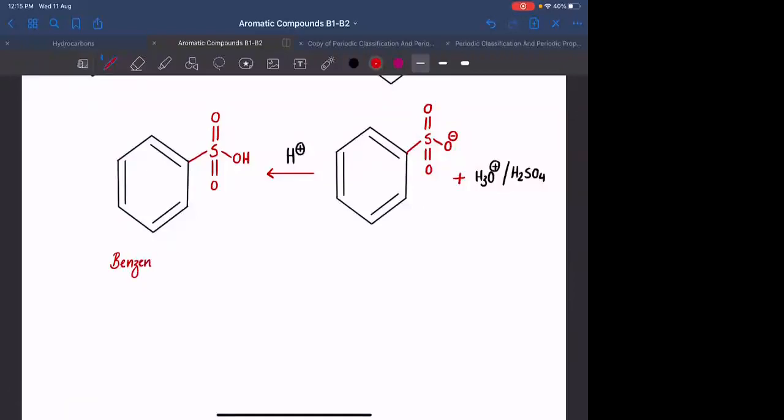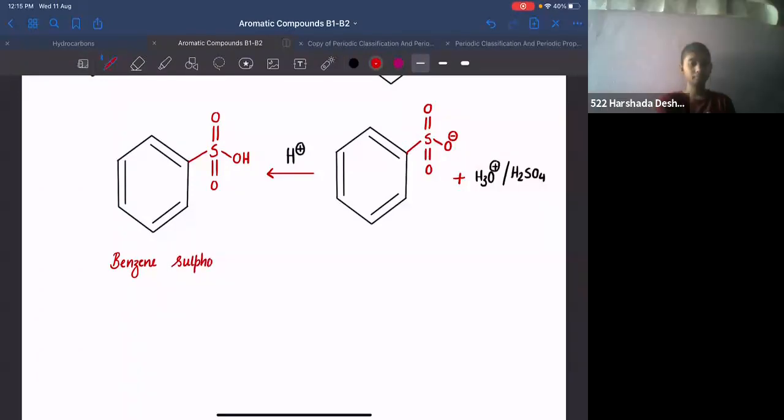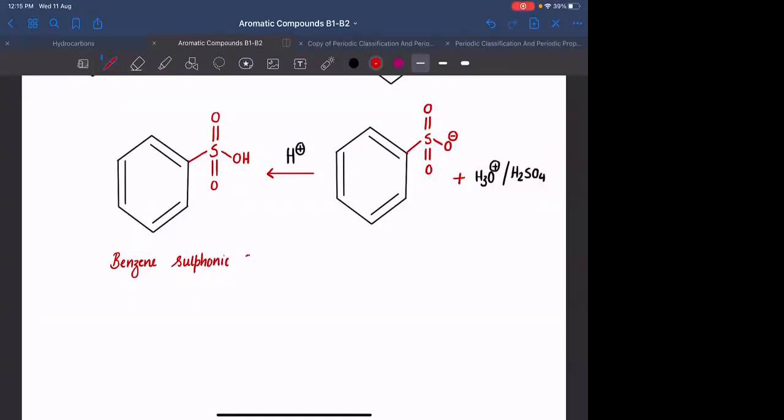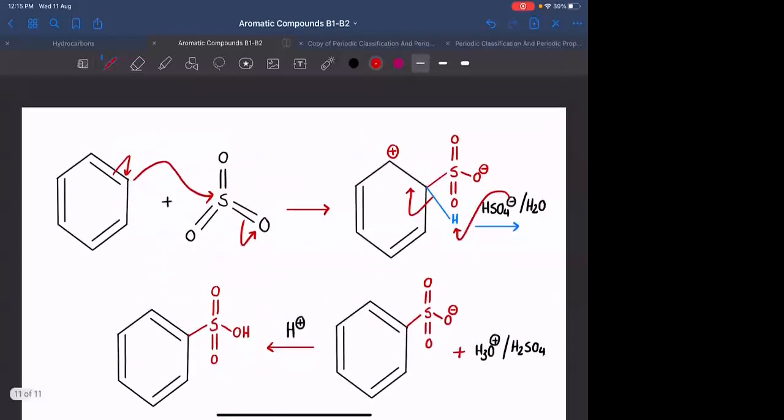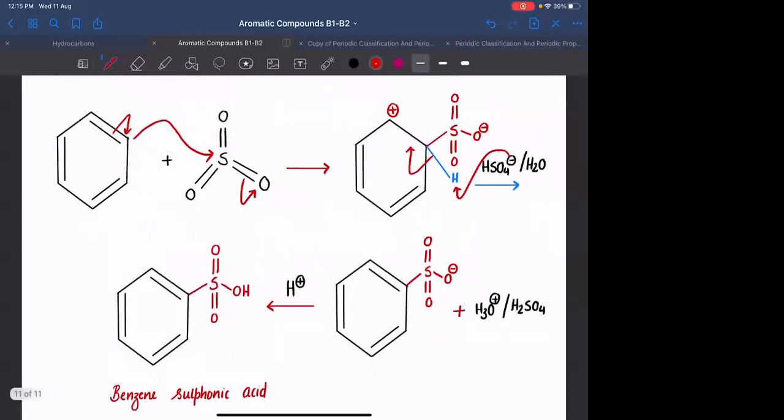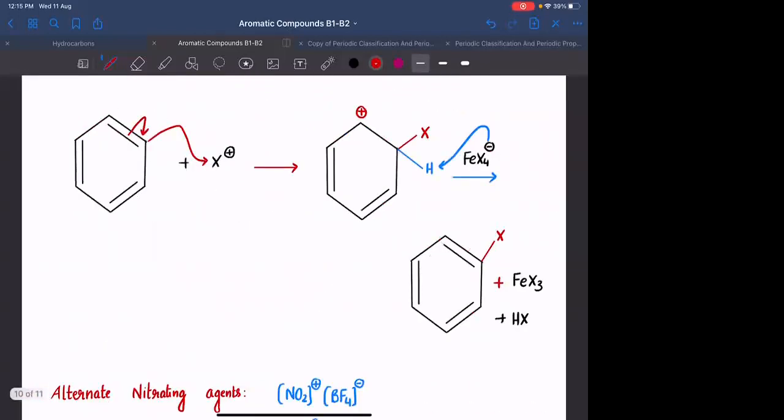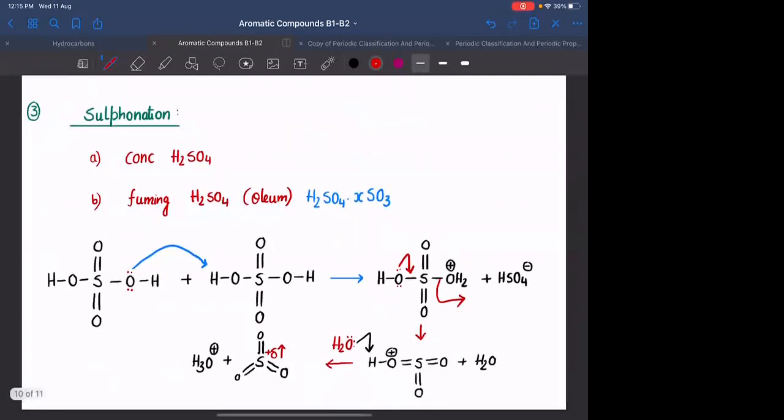What is the name of the compound? It is benzene sulfonic acid. What is the reaction which is happening for the generation of electrophile? It is disproportionation.